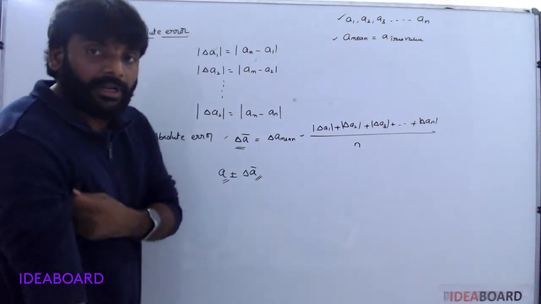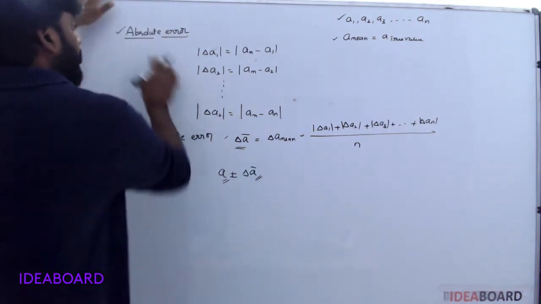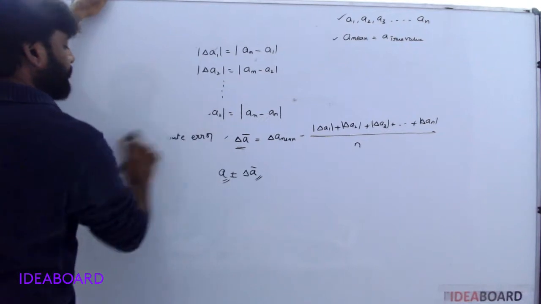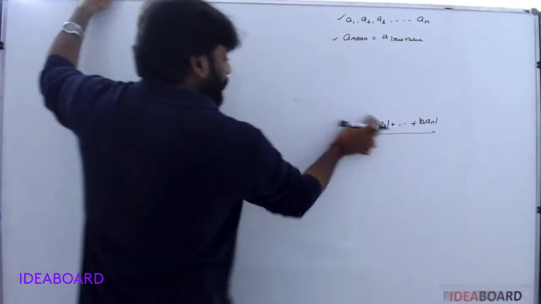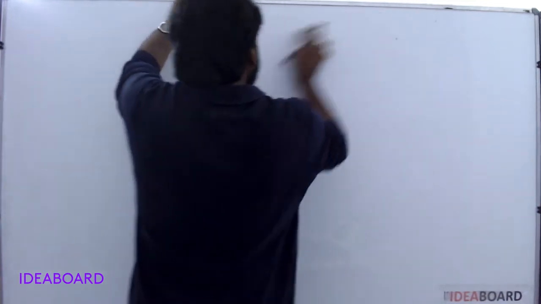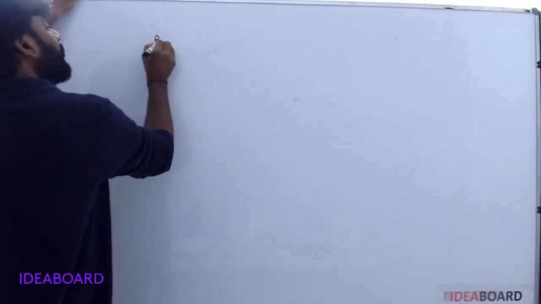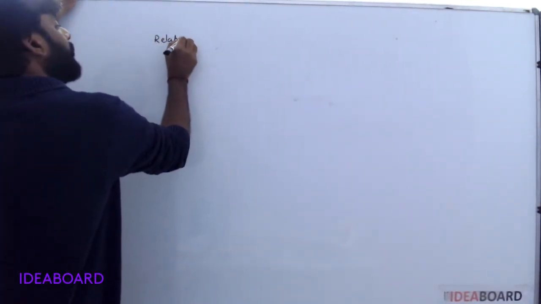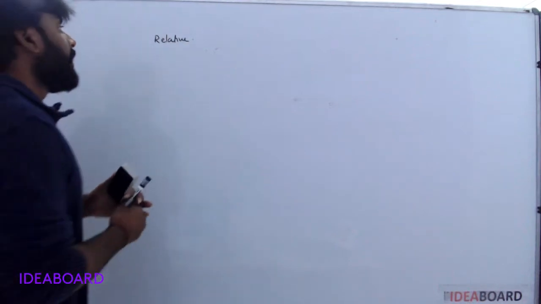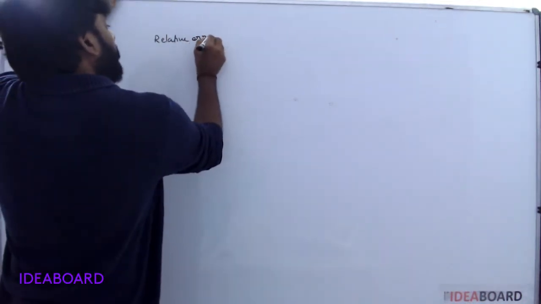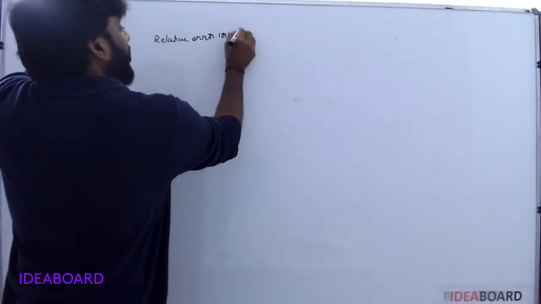Understood? Now relative error, or fractional error.